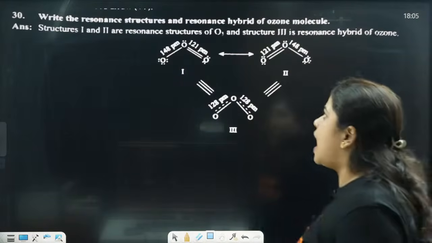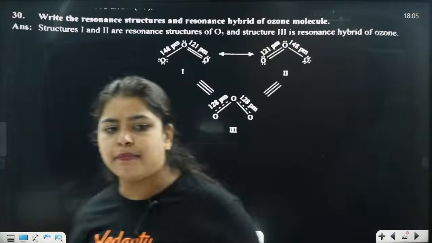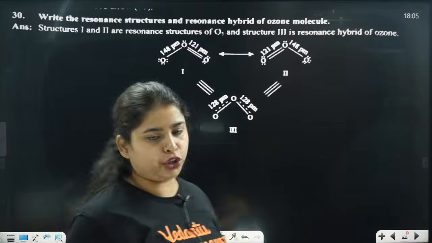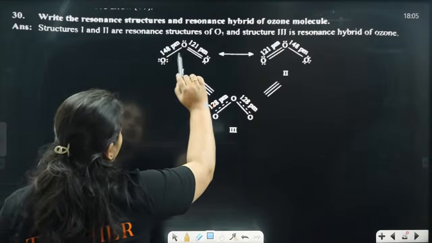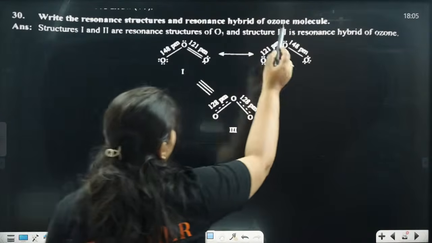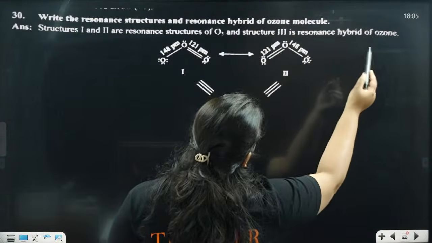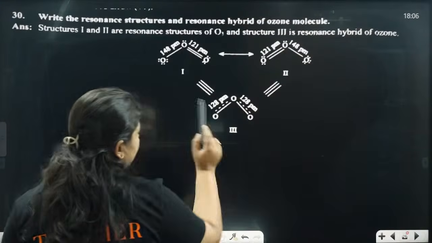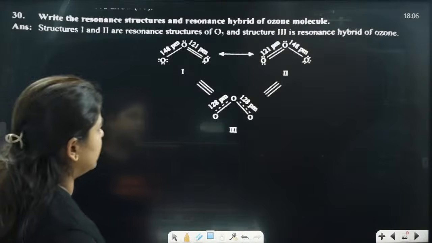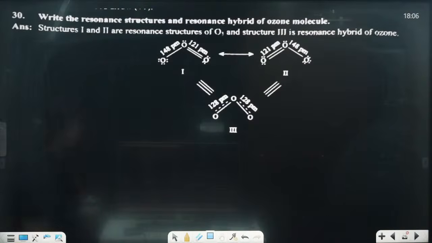Next, write the resonance structure and resonance hybrid of the ozone molecule. Concentrate here. Structures 1 and 2 are resonance structures of O3 and structure 3 is the resonance hybrid of ozone. Clear? This is the 2 resonance structures and this is the resonance hybrid. How is it going to form? All are O3 itself; just the resonance structure is different here.